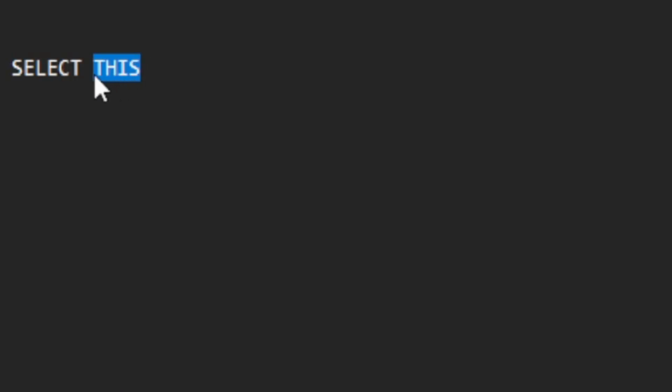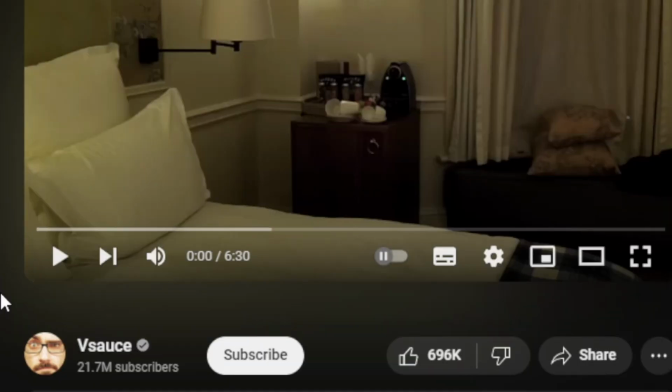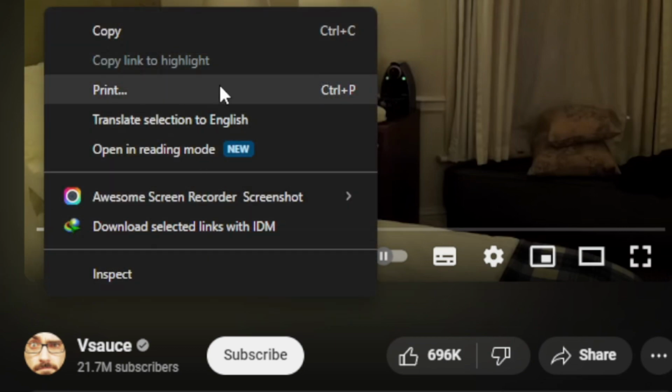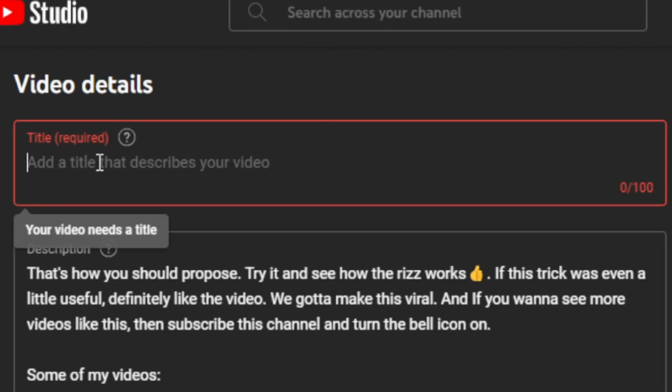There's one more way to select things. It's by double clicking. Will it be selected if I double click? Yeah, it will, and I am able to copy it too. Now let's try pasting into the title. Wait, it is showing that there is something here, but still it's not allowed.